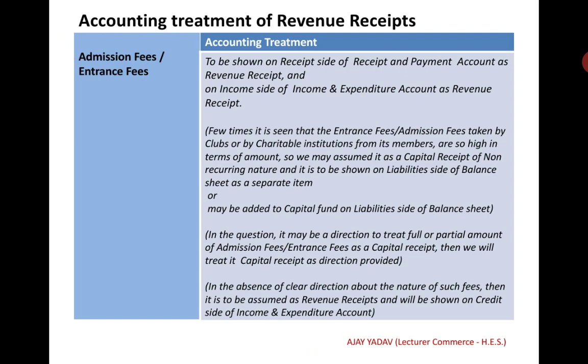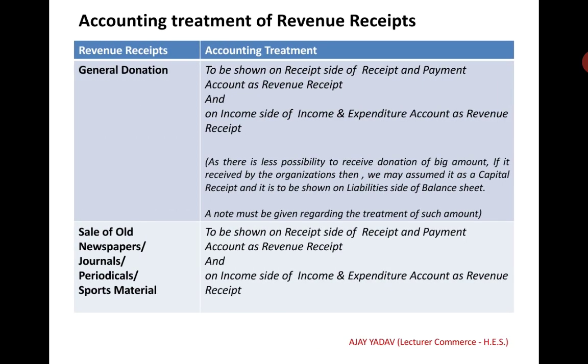We should remember that in the question there may be a direction to treat full or partial amount of admission fees as a capital receipt, then we will treat it as a capital receipt as per the direction provided. In the absence of clear direction about the nature of such fees, it is to be assumed as a revenue receipt and will be shown on the credit side of the income and expenditure account.